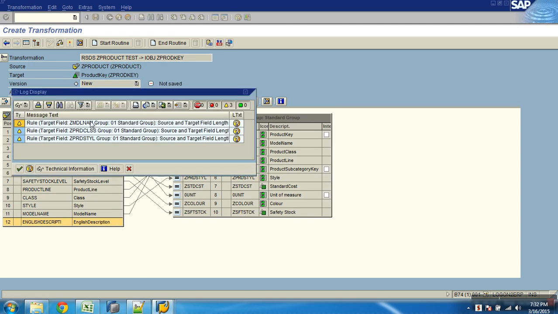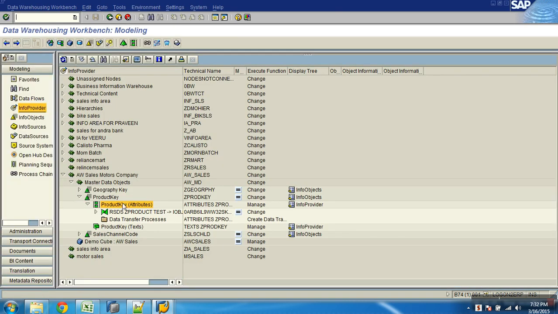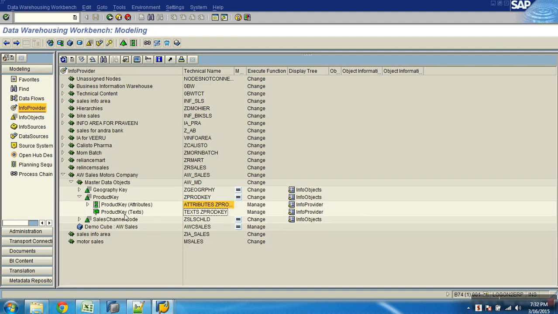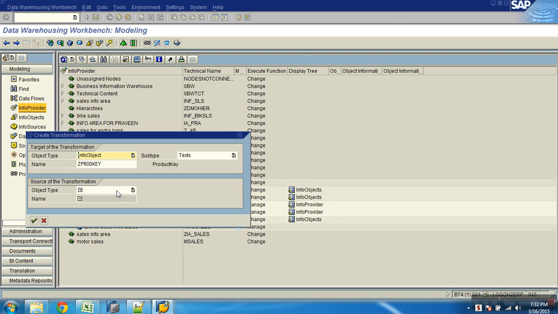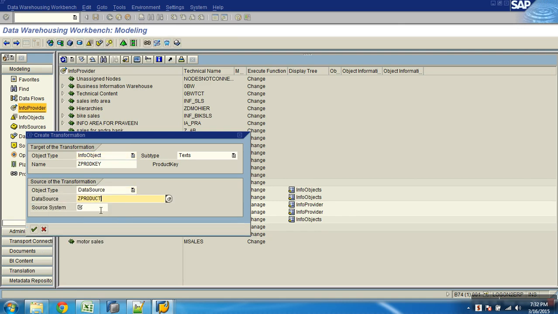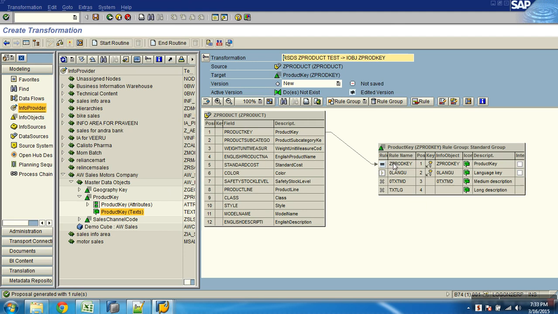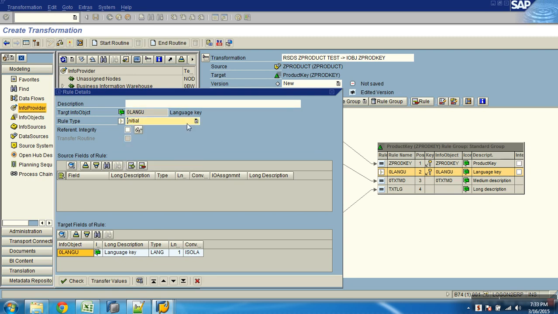Activate. Now what I'll do? I'll map what? Transfer for text now. Create transformations. Product key to product key. For medium description, I should say English product name. For long description, I will say what? English description. And then language, I will put it as constant as EN.